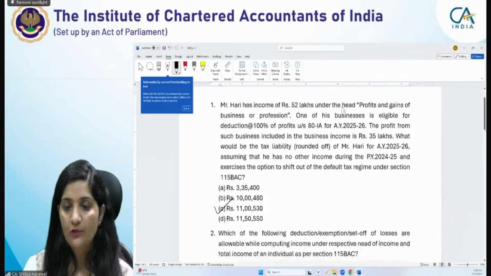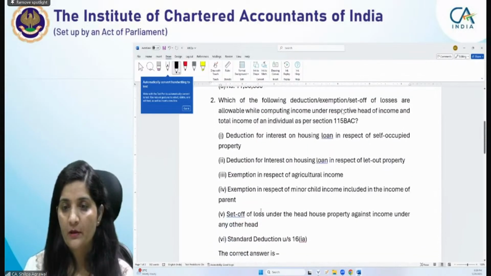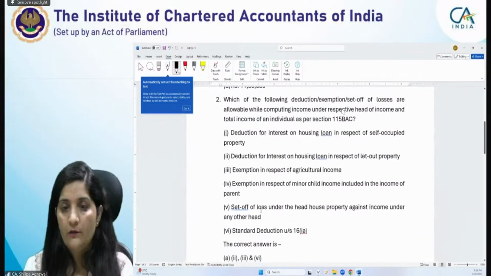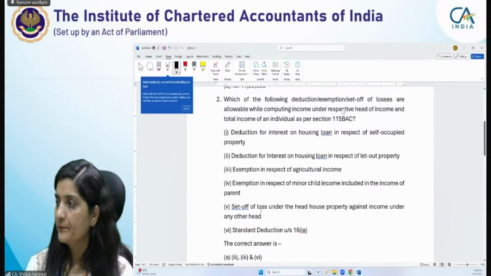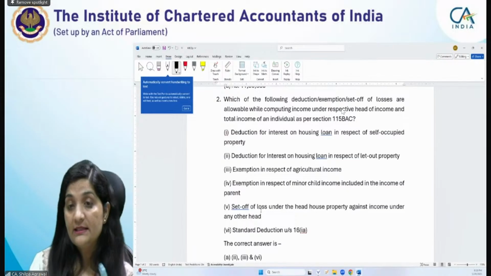Now let's move to the second question. I have to reduce its size. First, let me read this question. Is it visible? Siddharth, you understood. Very good.